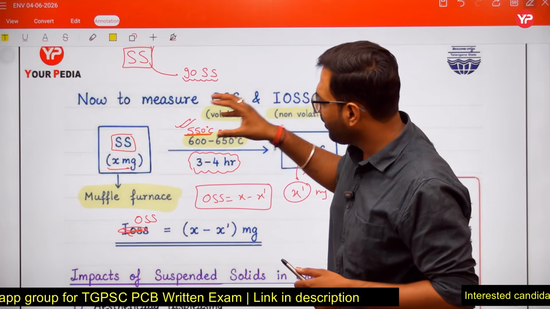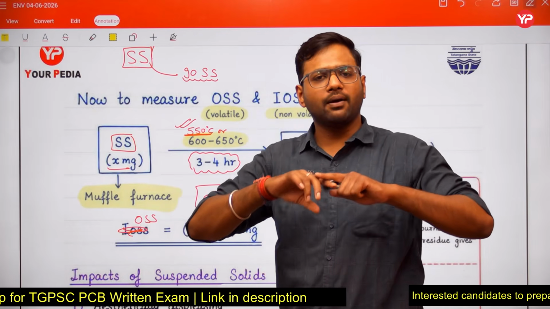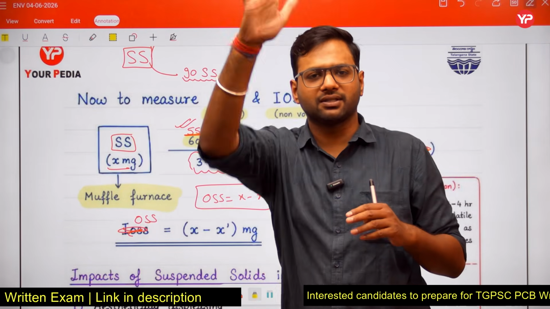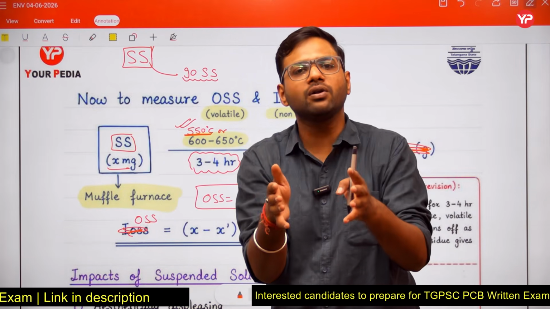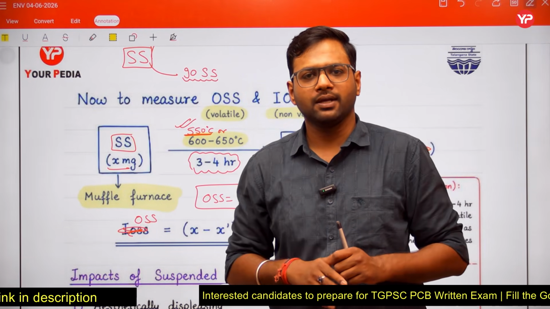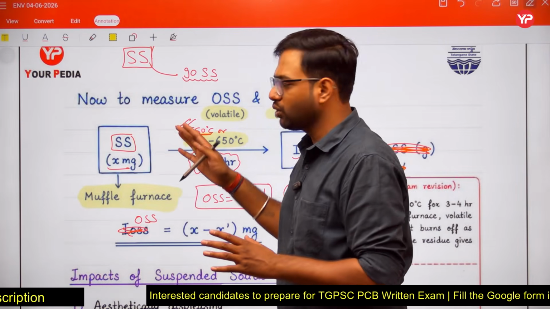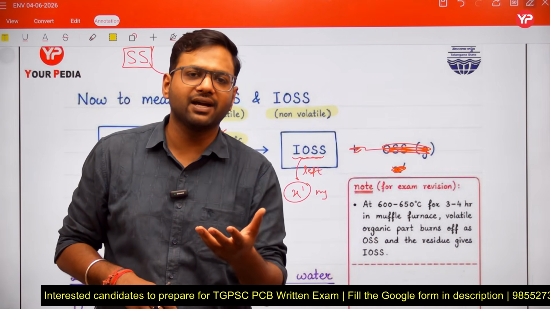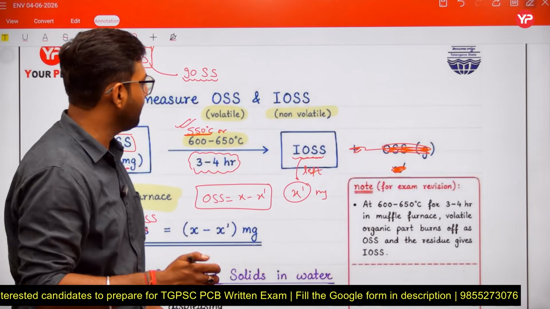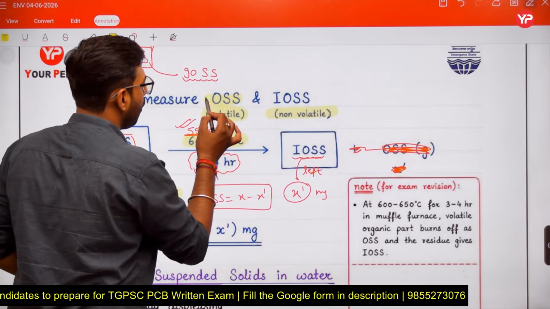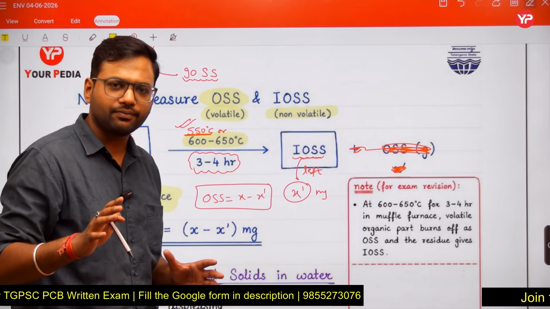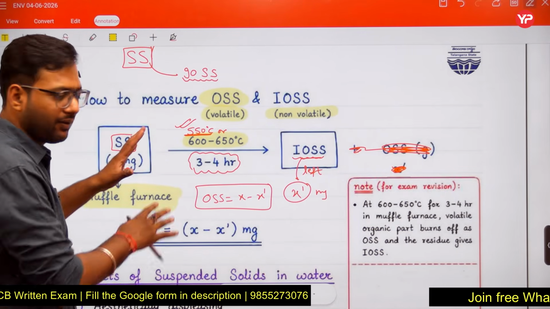So in the muffle furnace, whatever amount of volatile solids is there, all of it is going to oxidize. And friends, these volatile solids are organic in nature, so that's why we say organic suspended solids. Don't get confused. Either say organic suspended solids or volatile, both have the same meaning for this topic.